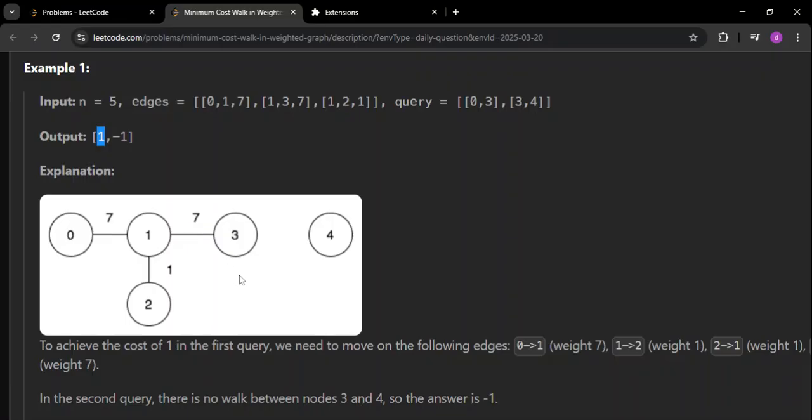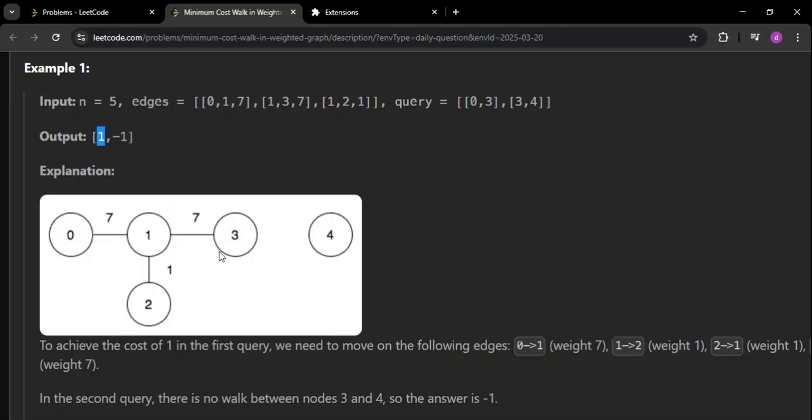Now can you tell me one thing? I will ask you a very simple question. We know that the AND of 0 and 3 is 1. I have shown you the calculation of why it is 1. Now, what is the minimum cost between 0 and 1? My question is very simple. I want the minimum cost between 0 and 1. Can you tell me that? Similarly, can you tell me the minimum cost between 1 and 2? Similarly, the minimum cost between 1 and 3.